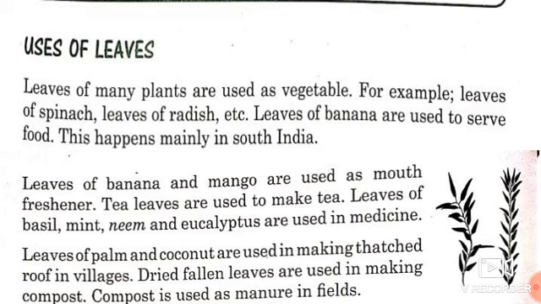Dried fallen leaves are used in making compost. Compost is used as manure in fields. Children, do you know what is compost? Natural compost is dead and decaying plants and animals that give nutrients to the plant. Children, I hope you all have understood about types of leaves and their functions. Thank you.